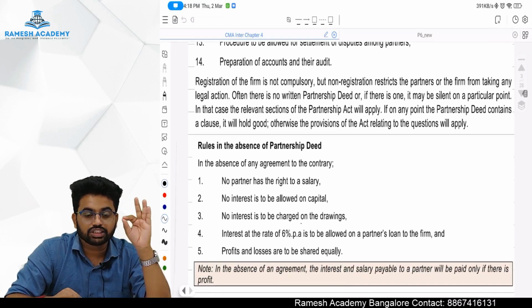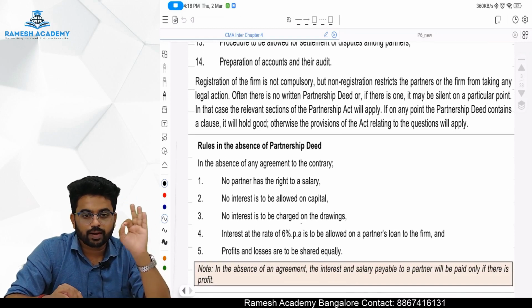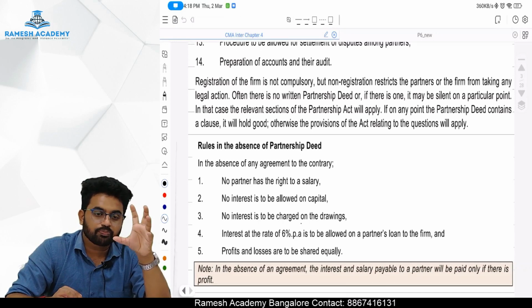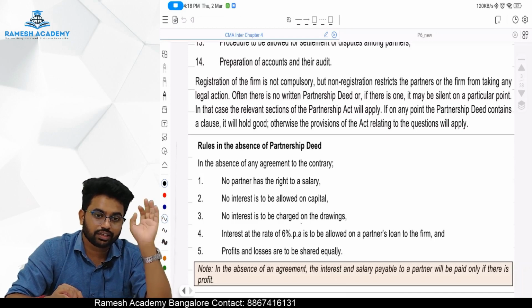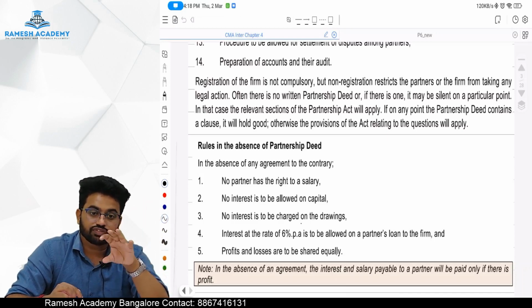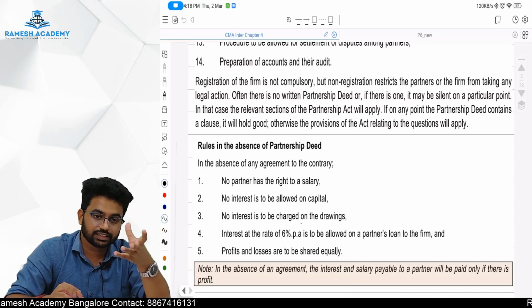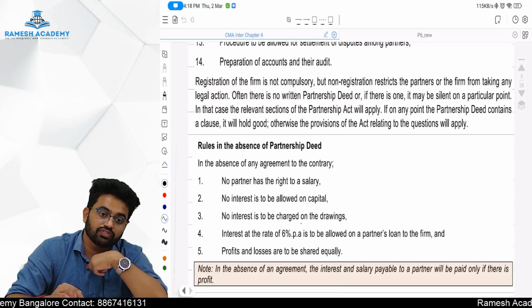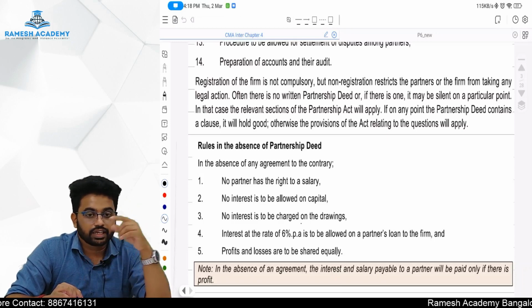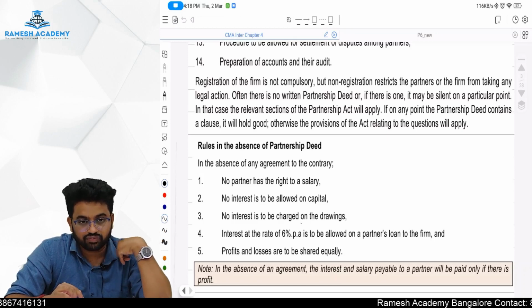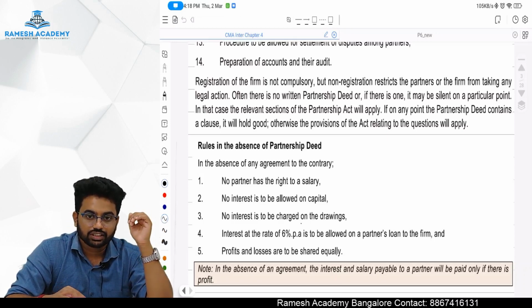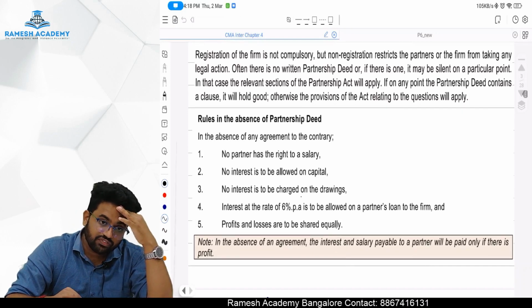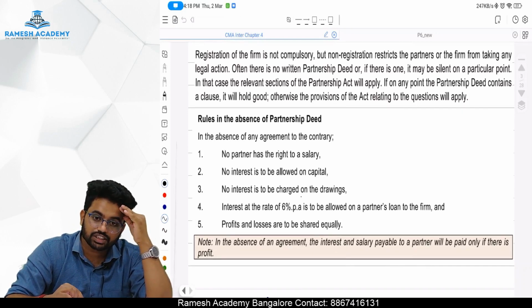What if the partnership deed is not there? From the firm's point of view, the firm cannot sue other firms or other parties. But other parties can sue our firm, which means they can file a case against us, our firm, where it is not registered. But we cannot file a case against them. Okay. What if there is an absence of partnership deed, sir?